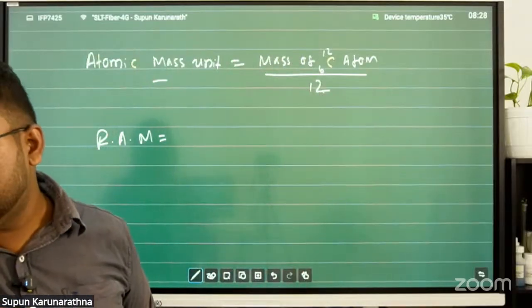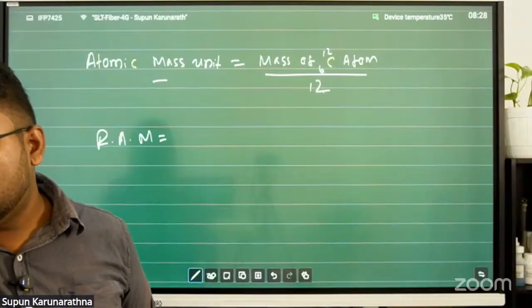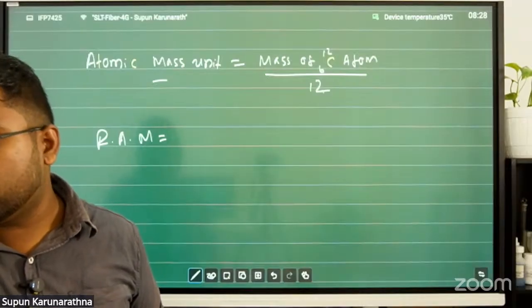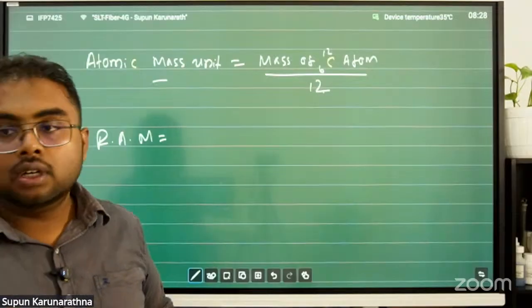Come to the next question. The mass of the chlorine atom is 5.903 × 10^-23 gram.